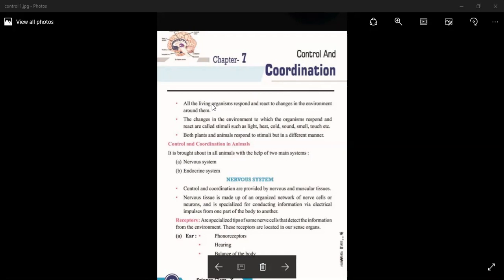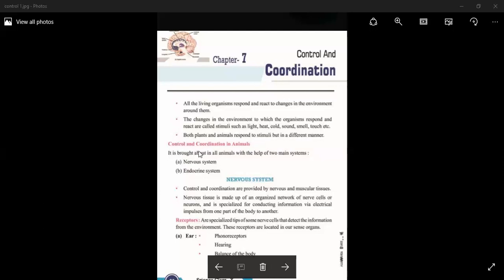All living organisms respond and react to changes in the environment around them. The changes in the environment to which the organism responds and reacts are called stimuli. Stimuli is the plural, stimulus is the singular, such as light, heat, cold, sound, smell, touch, etc. Both plants and animals respond to stimuli, but they respond in different manners.